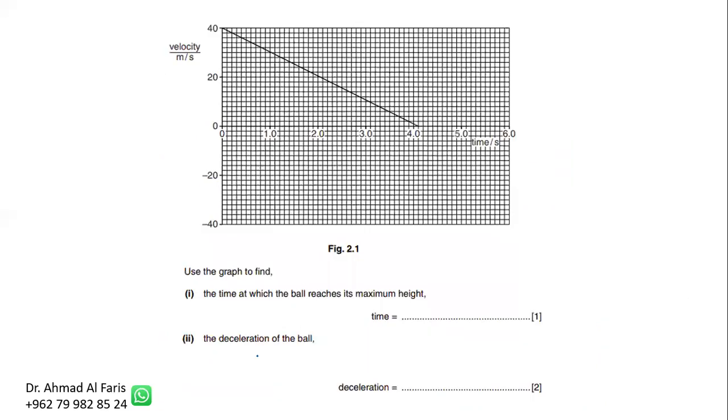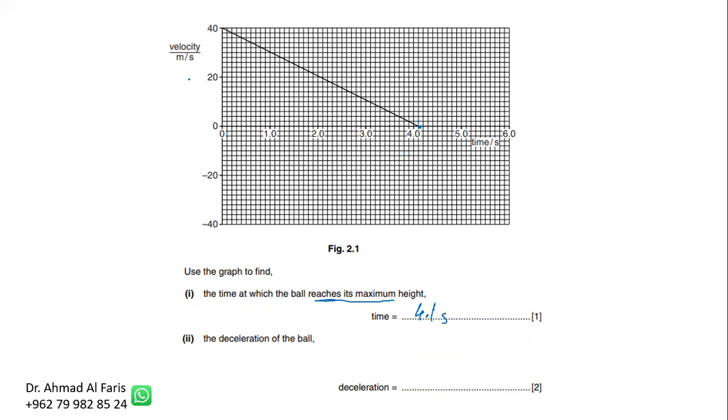Find the diagram, use it to find out. We have 3 sections here: I, II, III. What they ask first is the time to reach the maximum height. Look here, it's not 4, it's 4.1 or 4.08, so 4.1 seconds.